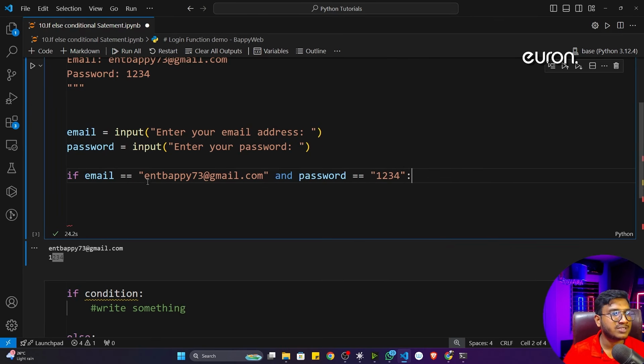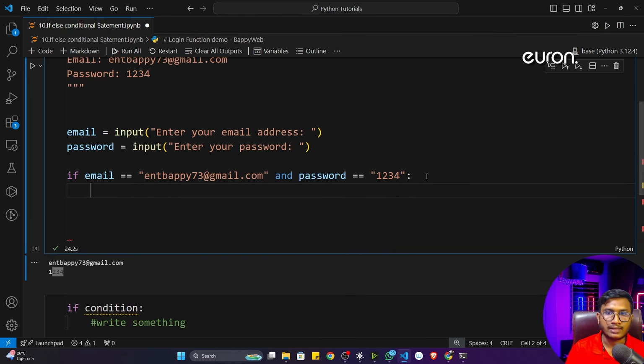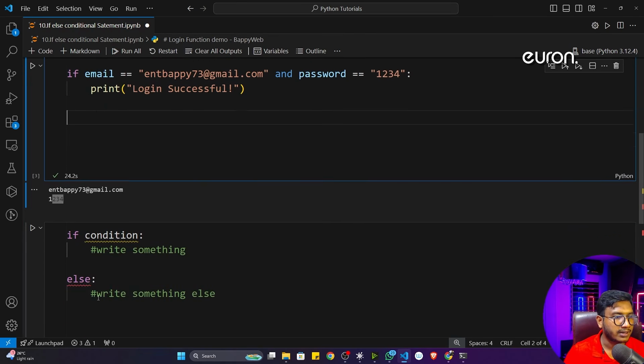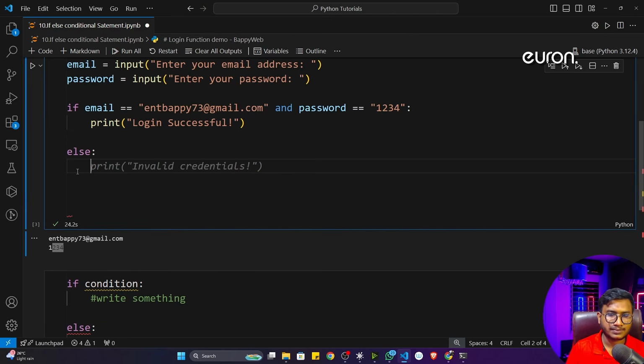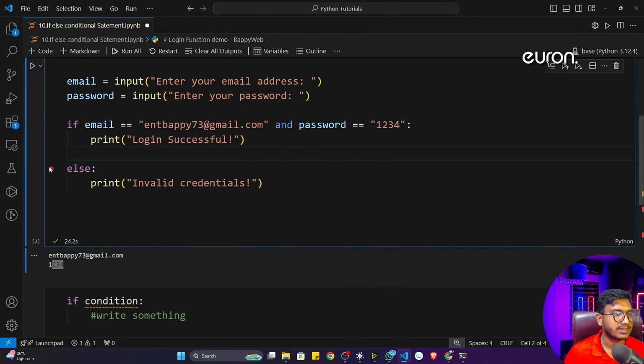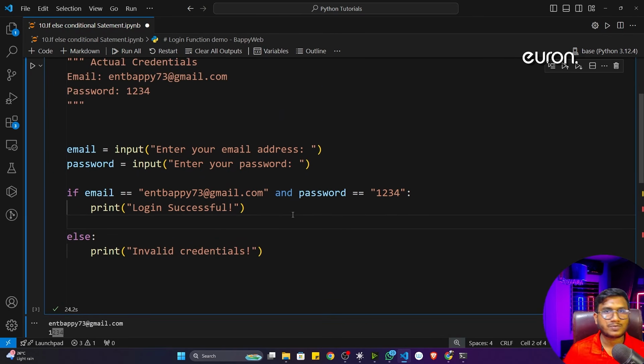So it has to match these two conditions. One is the email and the other is the password. If it is matching these two conditions, then I'll just give the permission. That means login successful. Otherwise, in the else condition, here I have written else. So inside else, I'll just write invalid credential. Okay, this is the idea. Now see, this program is done.